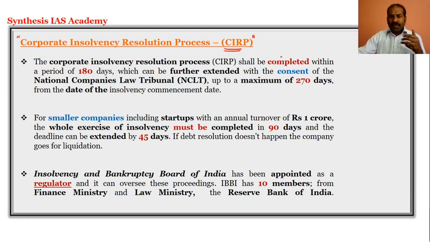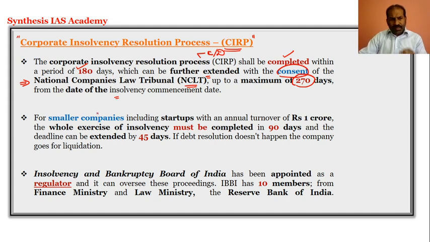CIRP shall be completed within 180 days, and if they want any further extension, it can be taken only with the consent of the NCLT, the National Company Law Tribunal, and that too up to a maximum of 270 days from the date of commencement of the insolvency.